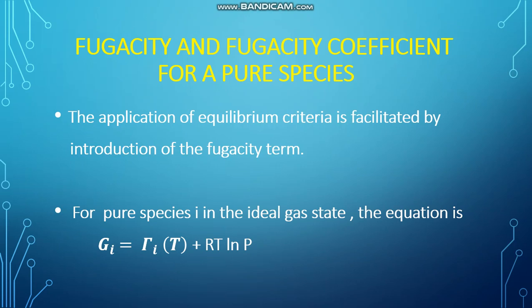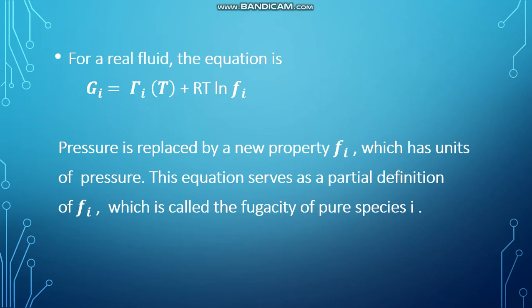The application of equilibrium criteria is facilitated by the introduction of the fugacity term. For pure species i in the ideal gas state, the equation is Gi^ig = Γi(T) + RT ln P. For a real fluid, the equation can be written as Gi = Γi(T) + RT ln fi.